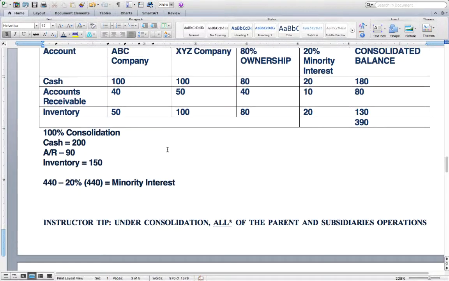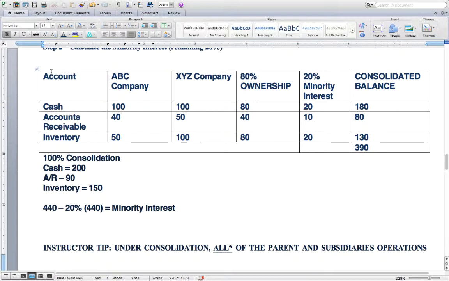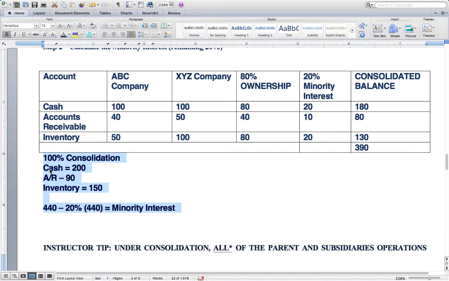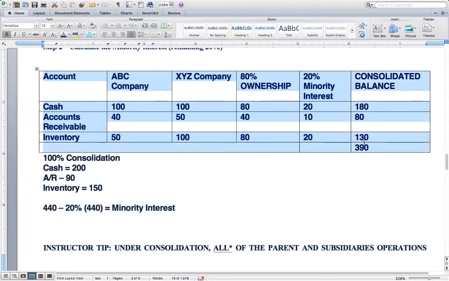For your homework or quizzes or the exam, I will give you tables to complete. So this will be how you will want to show the accounting or show your work to present these balances in this manner. But doing it the other way is a way of quickly identifying the total amount that the minority interest would represent. However, I would note that it would be easier for you to understand and also easier to document all of your work using the table method.